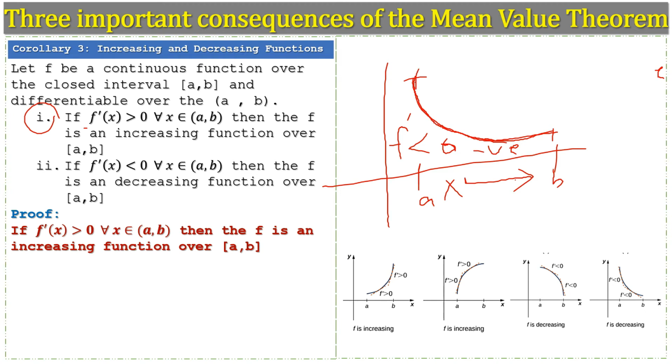So now we prove the number one point of this corollary, and the second is similar to the first one. So I will prove only the first part of this theorem.